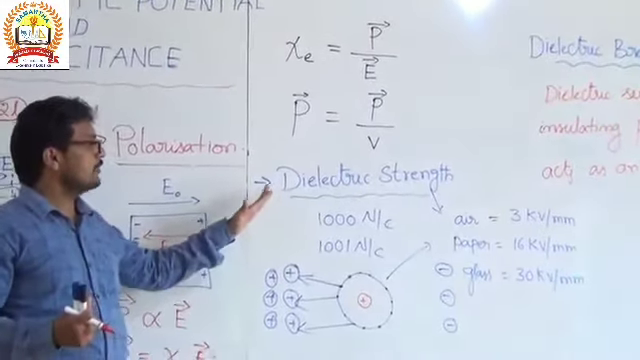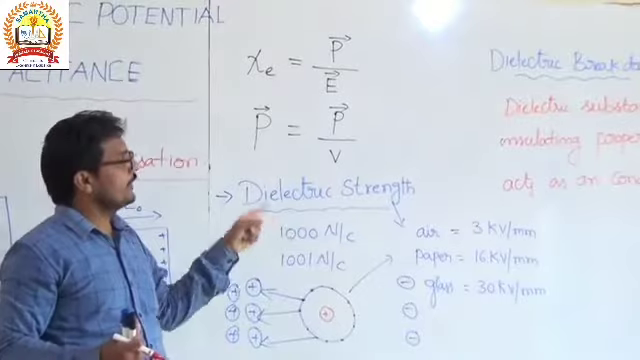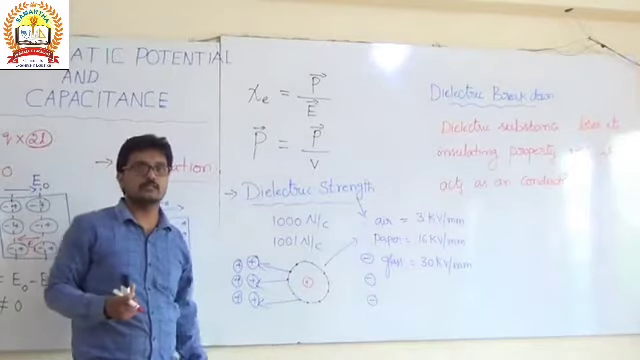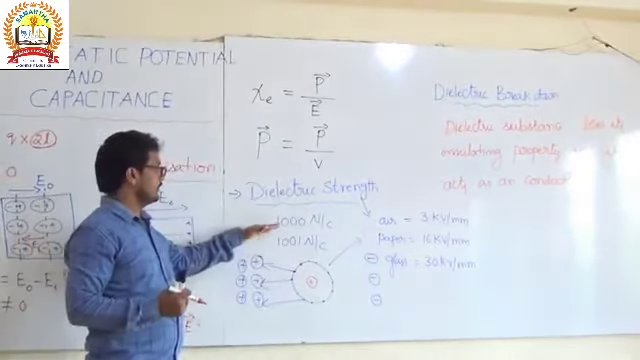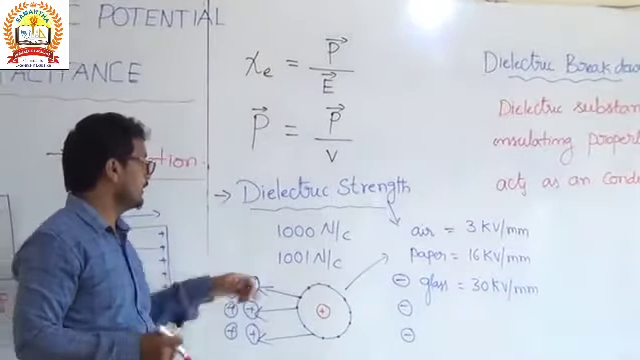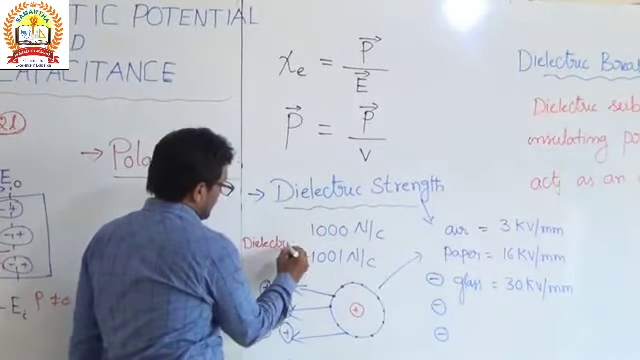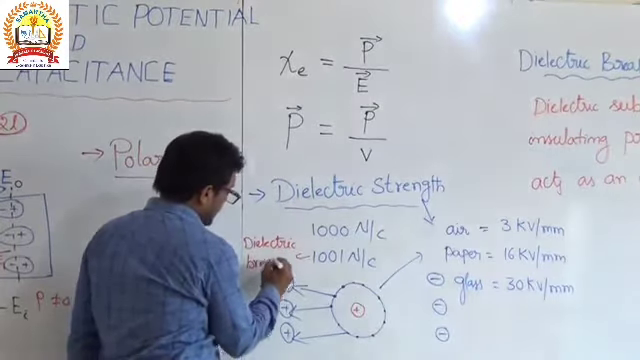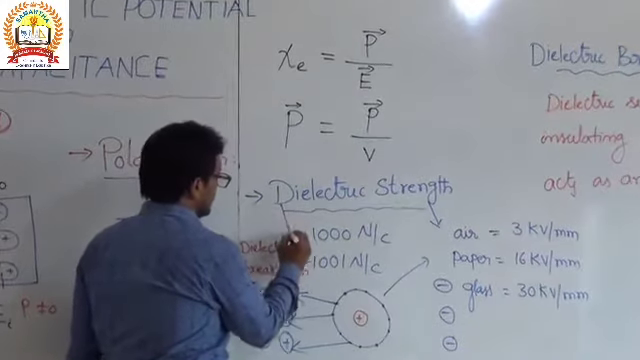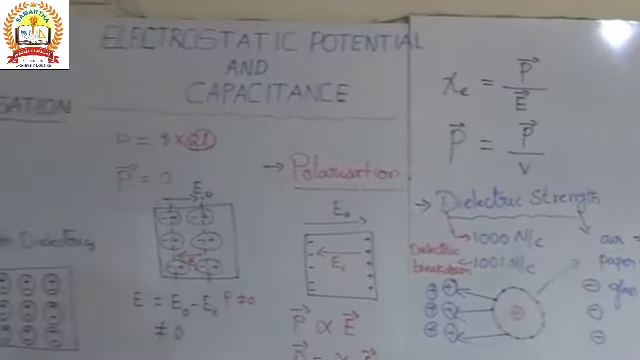Dielectric strength is the maximum electric field strength of the material, and dielectric breakdown is where the substance loses its insulating property and behaves as a conductor. That we call dielectric breakdown. For that example, we have taken the values. The magnitude is 1000 Newton per Coulomb, here 1001 Newton per Coulomb, and this represents the dielectric breakdown, and this 1000 represents the dielectric strength. Okay, so this is dielectrics and polarization.